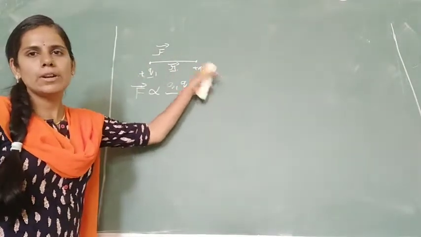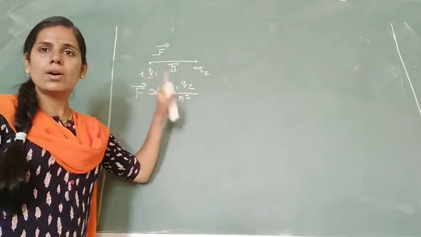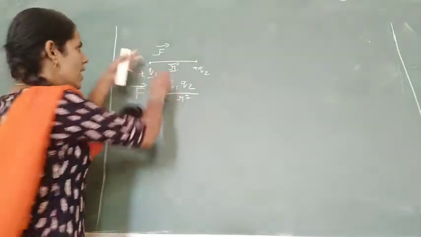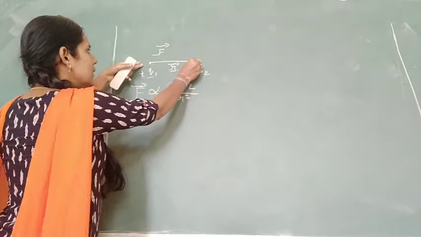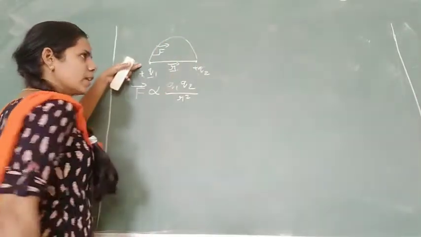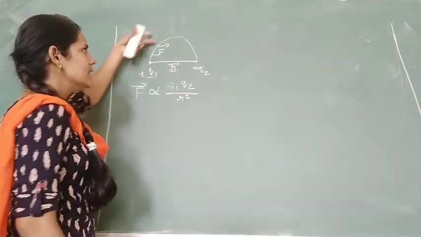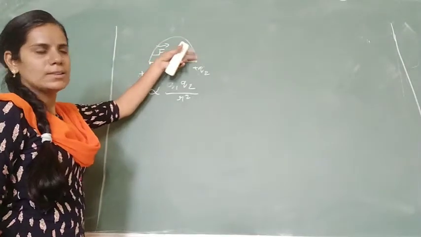It is very important to mention the words along the line joining. It means I have to take it along the straight line. I cannot write it in any other way.